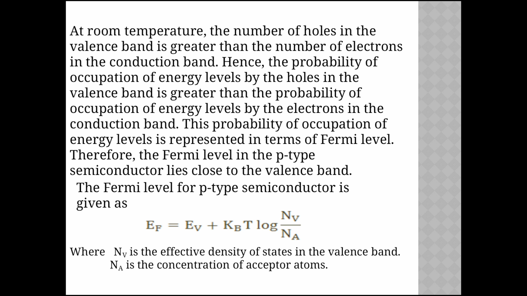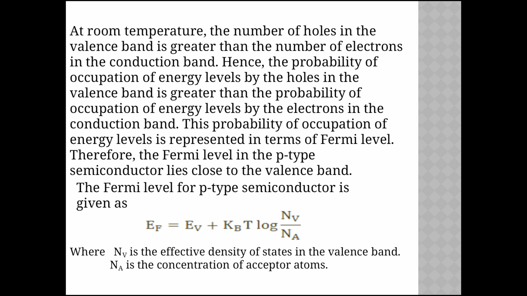At room temperature, the number of holes in the valence band is greater than the number of electrons in the conduction band. Hence, the probability of occupation of an energy level by holes in the valence band is greater than the probability of occupation by electrons in the conduction band. This probability of occupation is represented in terms of the Fermi level. Therefore, the Fermi level in the p-type semiconductor lies close to the valence band.